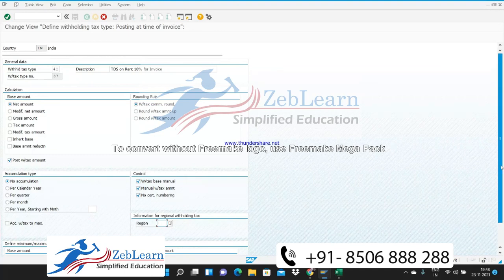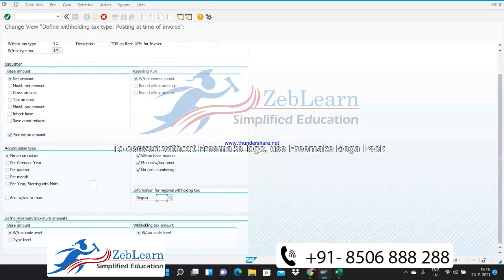So this is the option which we are now going to select, and then we define minimum and maximum amount. So for this minimum and maximum amount, there are two options available.